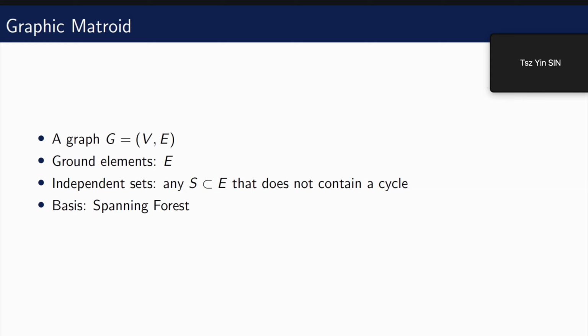And in the matroid secretary setting, we have the graph, and the weights of the edges are revealed one by one in a uniform random order. When the edges arrive, we have to decide whether to accept or reject each one, which is an irrevocable decision. Our goal is to select the maximum spanning forest, which is the maximum weight independent set, or at least something close to it in terms of weight.